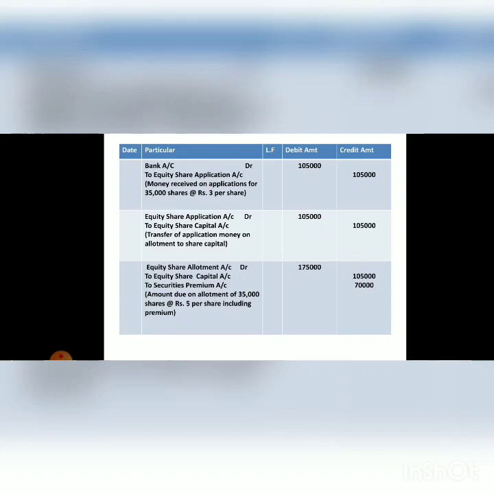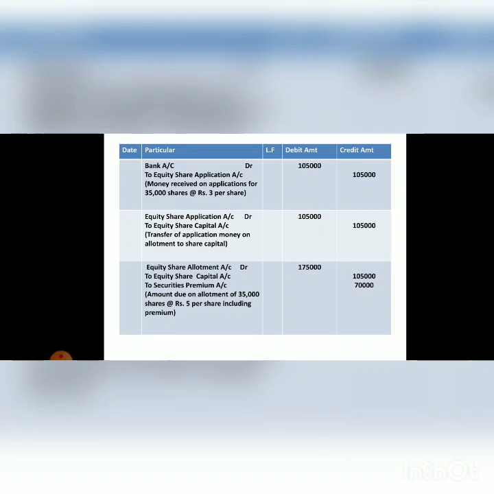Now student, you have to remember that out of this 5 rupees, 2 rupees is related to premium and the remaining 3 is related to share capital. That means 35,000 into 3, that is 1,05,000 will be transferred to share capital account, and 35,000 into 2, that is 70,000 will be transferred to securities premium account.